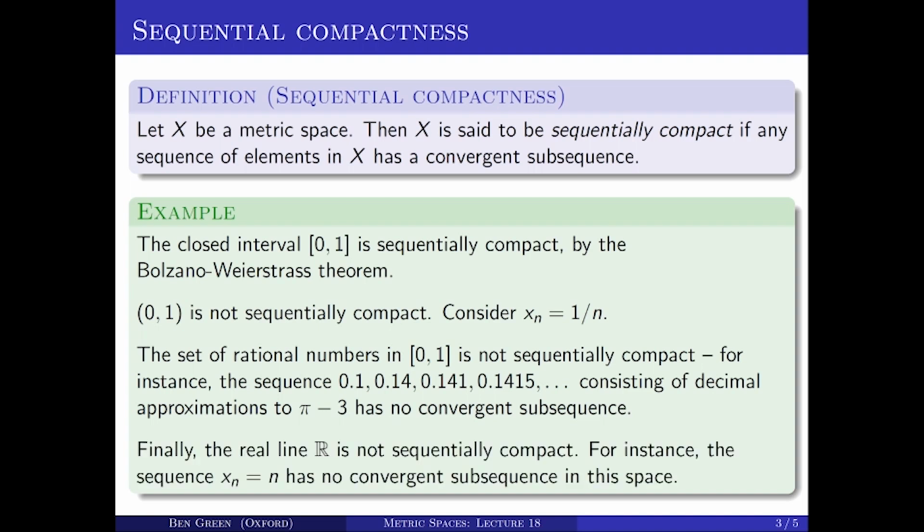Finally, the real line itself is not sequentially compact, and that's basically because it's not bounded. If you take the sequence in which x_n equals n, then that definitely has no convergent subsequence in this space. So, no convergent subsequence in R.